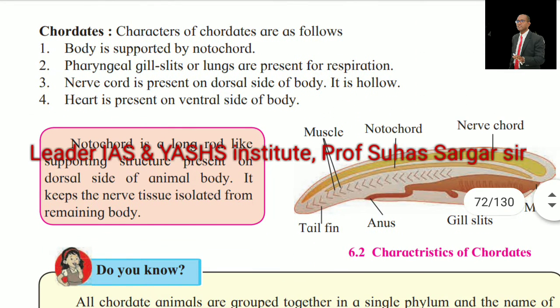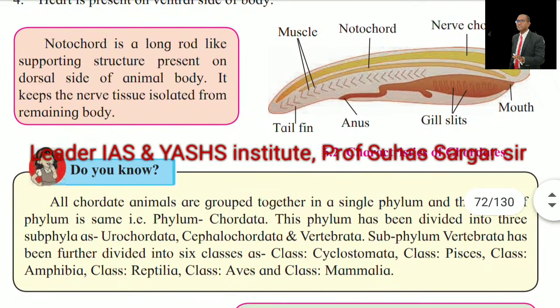Chordates. The characters of the chordates are as follows. The body is supported by notochord. Pharyngeal gill slits or gills are present for respiration. Nerve cord is present on the dorsal side of the body. It is hollow. The heart is present on the ventral side of the body. Notochord is a long rod-like supporting structure present on the dorsal side of the animal body. It keeps the nerve tissue isolated from the remaining body. Characteristics of chordates: muscles, notochord, nerve cord, mouth, gill slits, anus, and tail fins. See the pictures of characteristics of chordates.